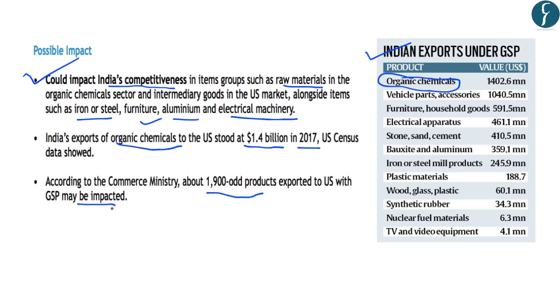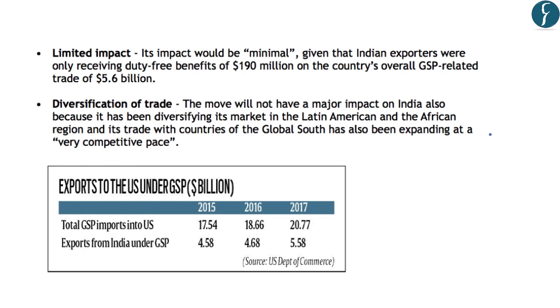Now, although it is being said that India has the highest share amongst the GSP imports in the US, for example, the total GSP imports into the US is around $20.77 billion. And out of these $20 billion, almost 25% is being exported from India. So although the export share of India under the GSP is highest, the Indian government has said that there will be limited impact on the exports from India.